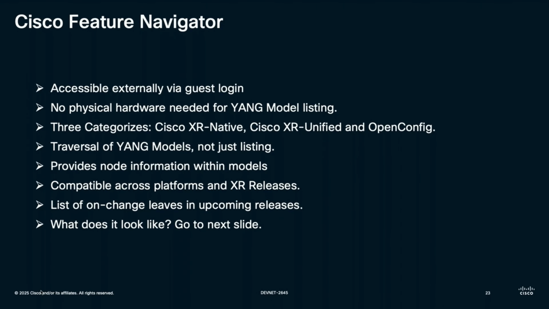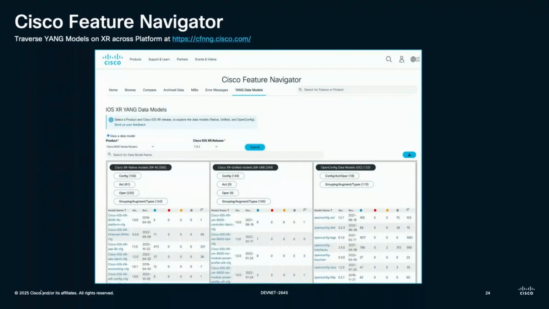So I need a tool that allows me to go through these Yang models without actually having a device. And this is where our first tool, called Cisco Feature Navigator or CFN, comes into the picture. Using this tool, I can select a particular XR platform and a particular XR release. Are you able to see this? Or I can zoom it up for you.